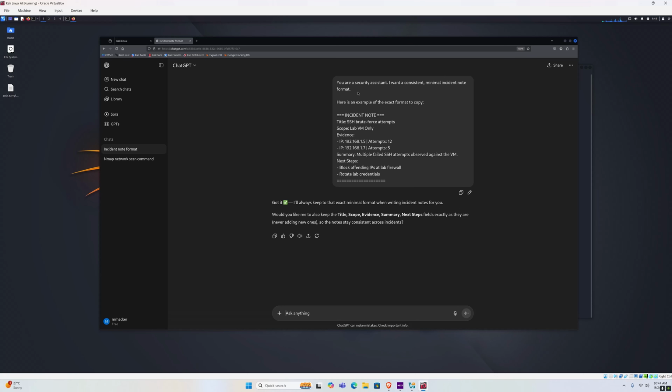Alright, so we gave it an example, and now the next prompt that we want to give it is to produce a new incident note for a different incident. Let's give it a prompt like this.